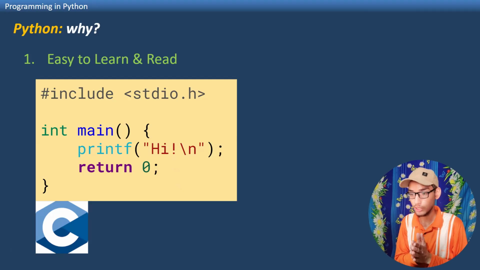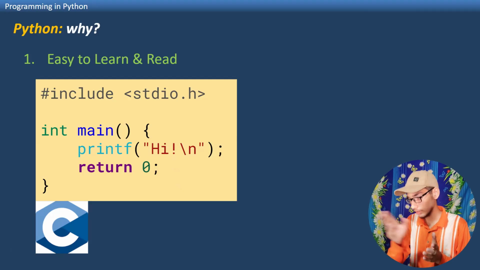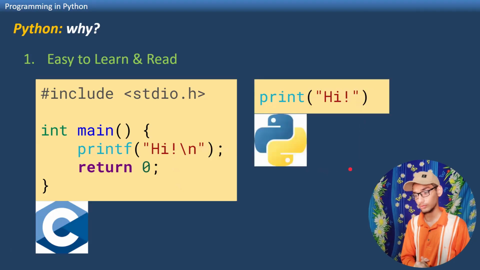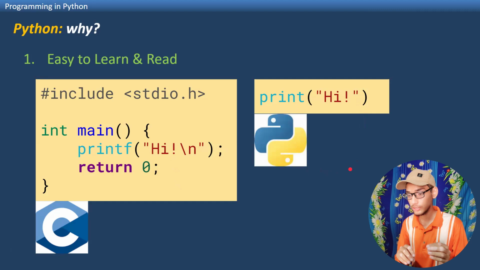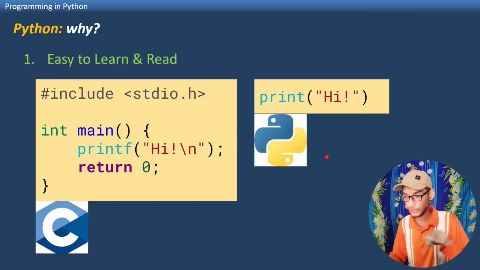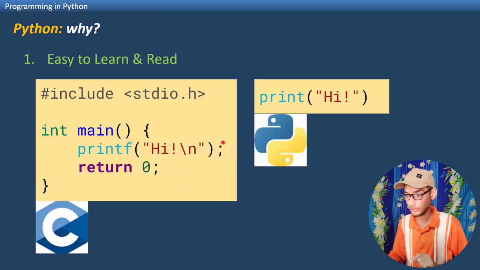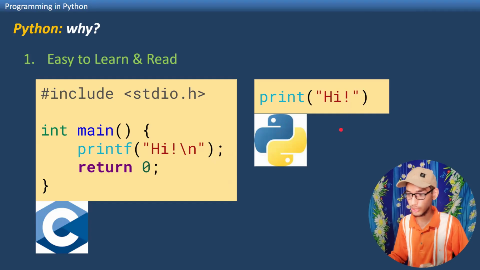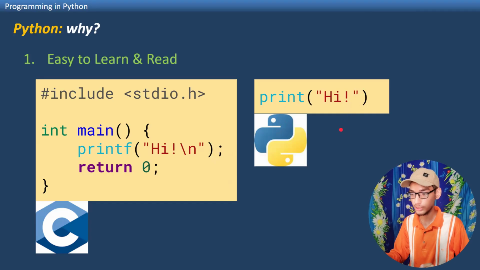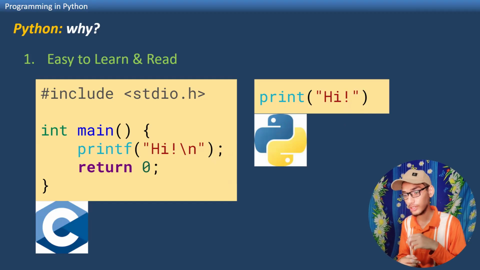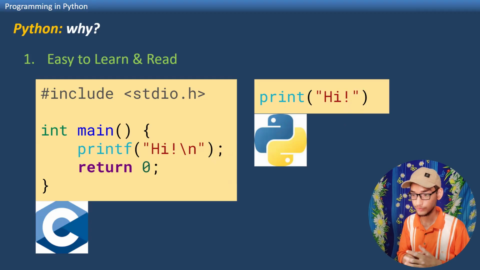And of course, the real world is full of complex things. Now compare with the Python code: print hi. That's it. No boilerplate, no cranky brackets, no scary semicolons. Just write print, quotation marks, hi, and you will get hi in your output. This is how simple Python is. And once you learn Python, this becomes very easy for you in the future. Next.